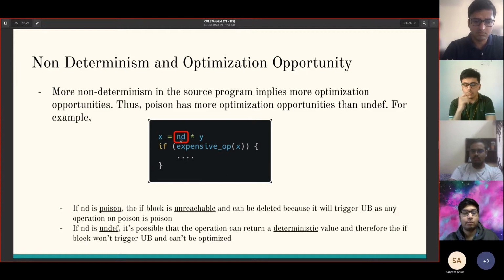So if ND is poison, then any operation on poison is poison, and therefore branch on poison is UB, and this entire operation, this expensive operation, can simply be ignored or deleted. And if it is undef, however, we can't do that, because operations on undef need not necessarily be undef. They can become deterministic, well-defined values. So we can't do the same thing we do for poison.